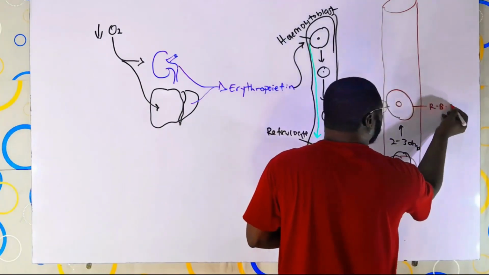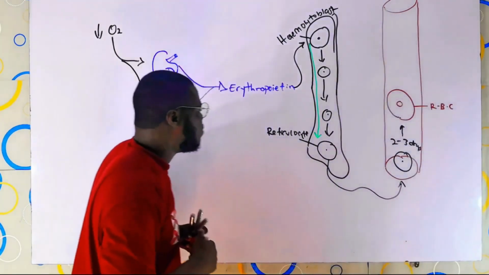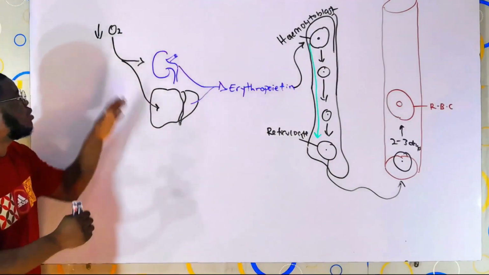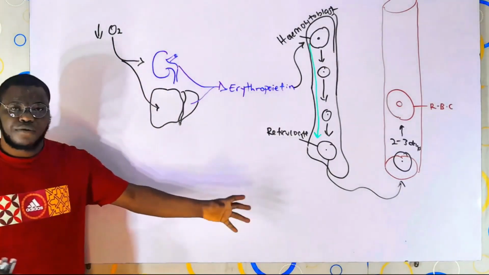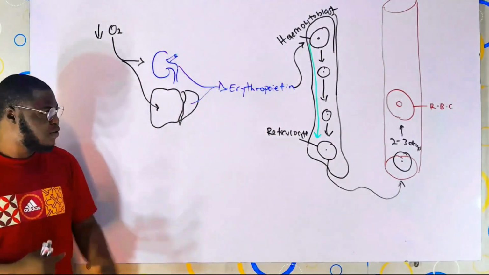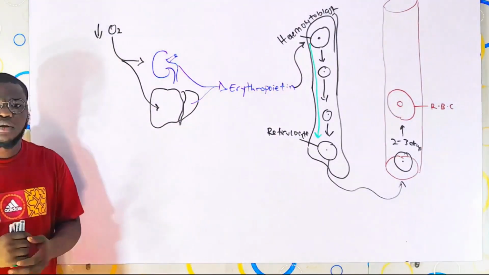This is the production of red blood cells, which we call erythropoiesis.